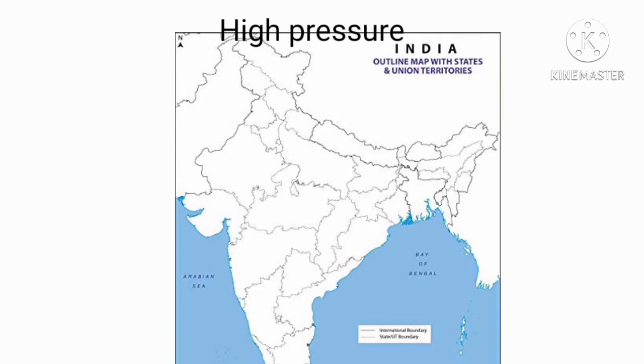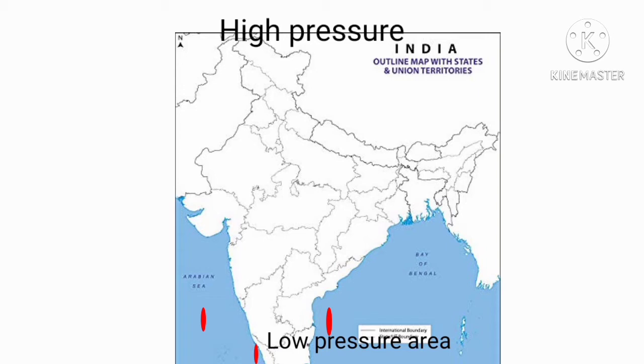During the winter season, there is a high pressure area north of the Himalayas. So, cold dry winds blow from this region to the low pressure areas over the oceans to the south.